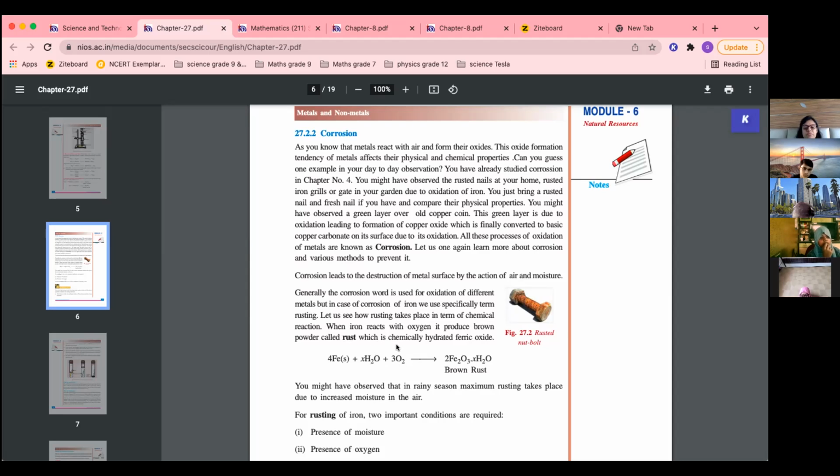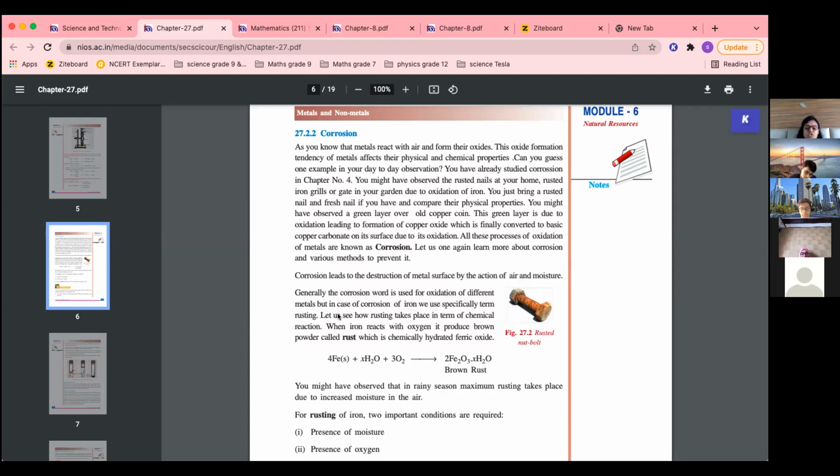Both of them should be present. Then only, that is why iron gets rusted only in a moist environment. If there is only oxygen, it will not rust. So iron in dry weather will not rust. So iron plus water vapor or water plus oxygen gives brown rust, which is Fe2O3·xH2O.